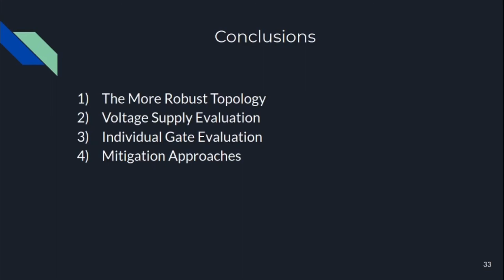The individual gate evaluation demonstrates that the sensitivity of the output gates is the main reason for the low robustness of versions 1, 3, and 4. This information can help designers decide among different topologies. Furthermore, this work explored transistor sizing and buffer insertion to increase radiation robustness at near threshold operation. The adoption of transistor sizing only in the most sensitive gates minimizes the area overhead by increasing the number of fins, showing up to a 69% improvement in robustness. Alternatively, the simpler approach gained 10%, which, although not as good as 69%, still is a very cheap approach to mitigation.